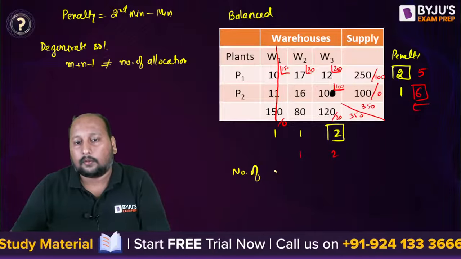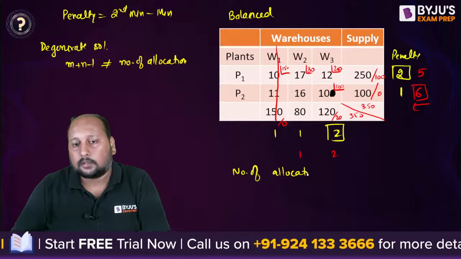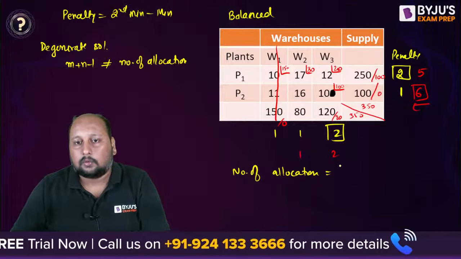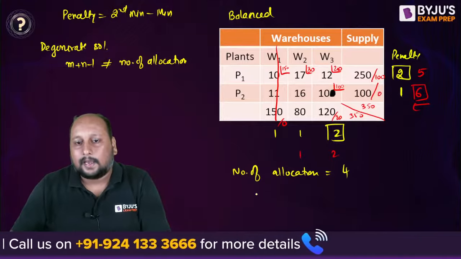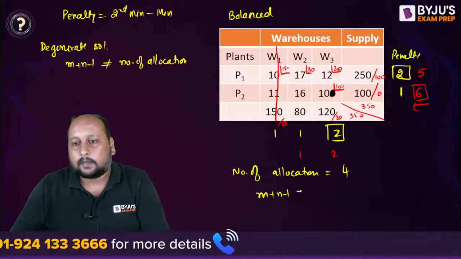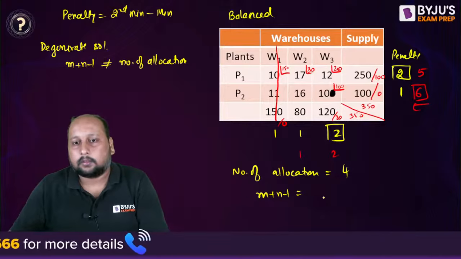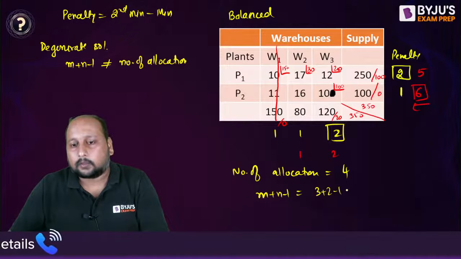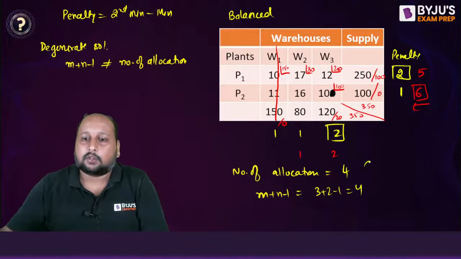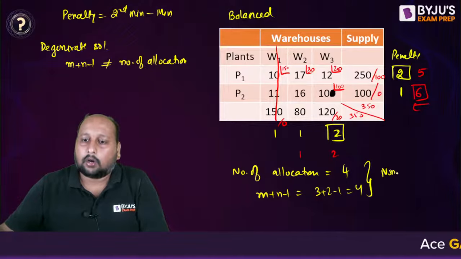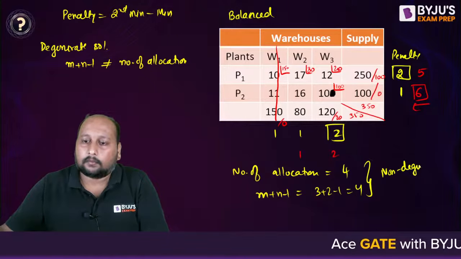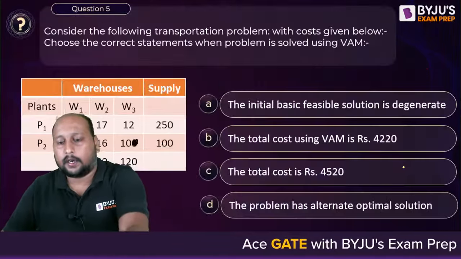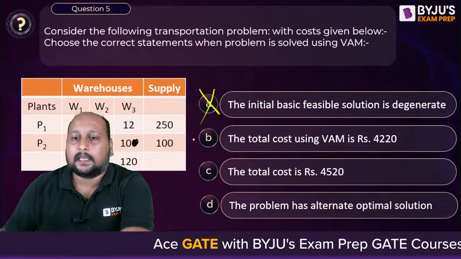The number of allocations will be equal to 1, 2, 3, 4. And what is m plus n minus 1? That is equal to 3 plus 2 minus 1, that is 4. That means the solution is non-degenerate. So option A is incorrect.